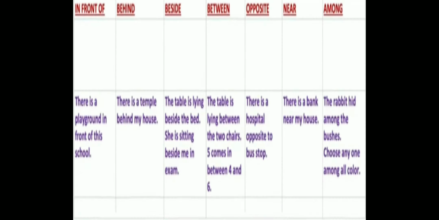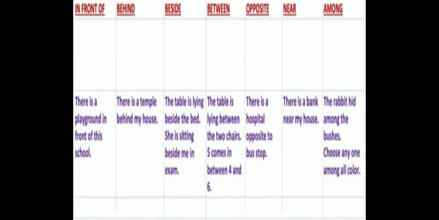Let us see some examples. There is a playground in front of the school. So when somebody says this is in front of this, you can easily locate. Okay, this one is here. So right in front, I'll find this. There's a playground in front of the school. So where will I find the playground? Right in front of the school. Behind, there is a temple behind, at the back of my house.